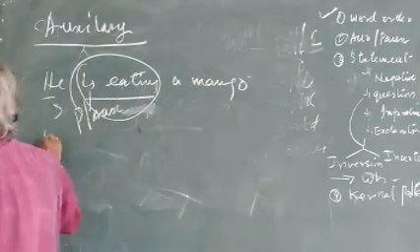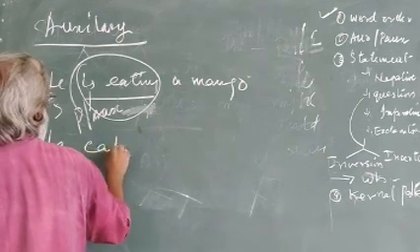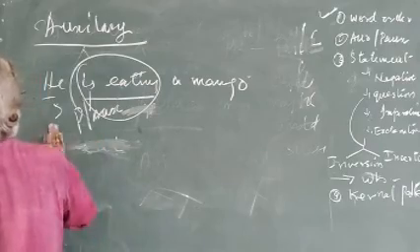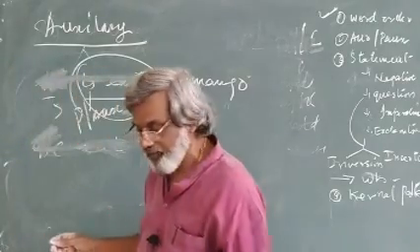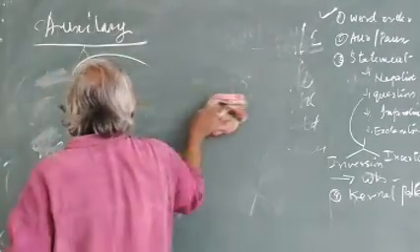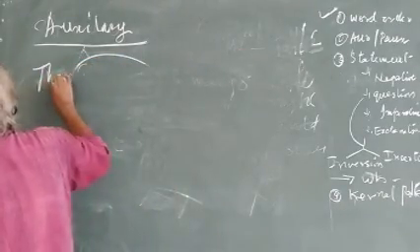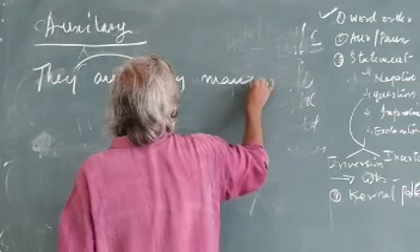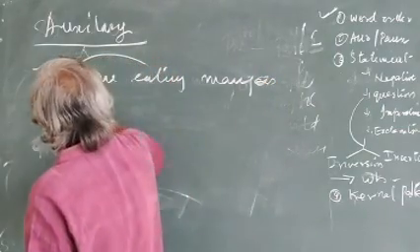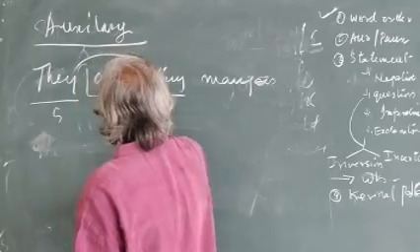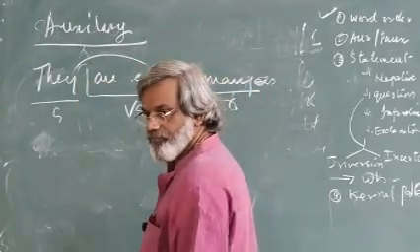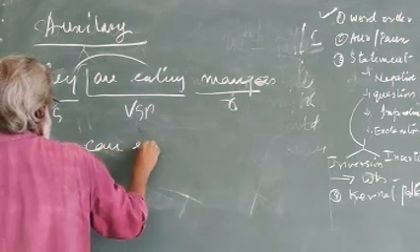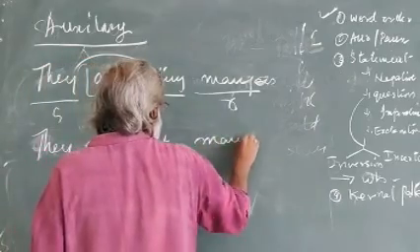You write another example, the same: "He can." Sometimes there will be a confusion over here, so we will write another example. "They are eating mango" or "mangoes." This is a fine example. "They" is the subject, "are eating" the VGP, "mangoes" the object. Same example you write in another way: "They can eat mangoes."